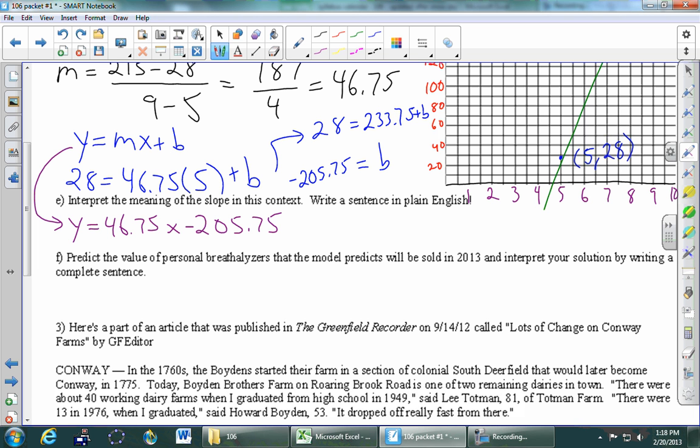One little detail, it doesn't say don't use x and y in this problem, but on the quizzes coming up and on the test coming up, you can expect that I'm going to say don't use x and y. I'd rather we use letters that are more appropriate for this one. What was x representing again? It was time in years, so maybe t for time. So better than that. Instead of x, we said that was time. So this would be 46.75 t minus 205.75.